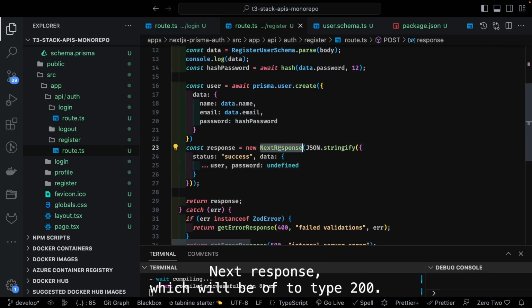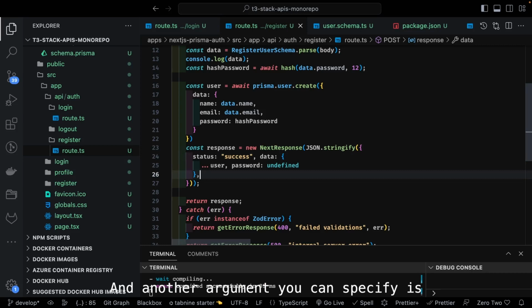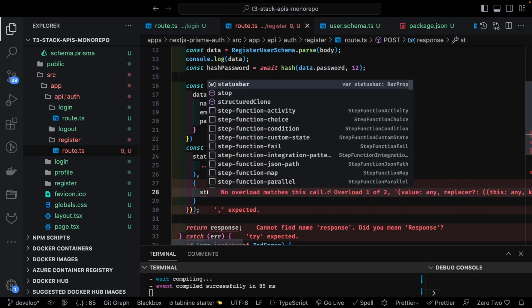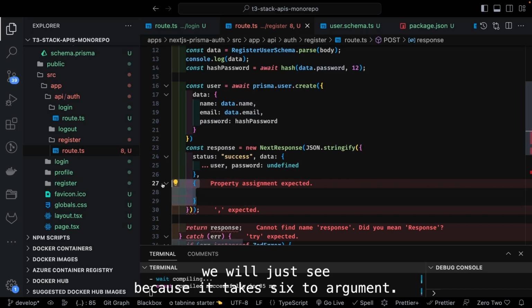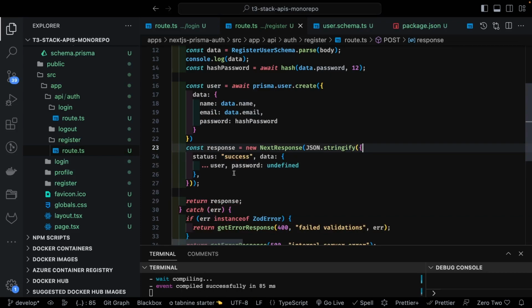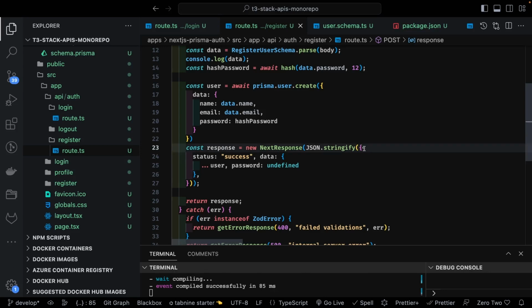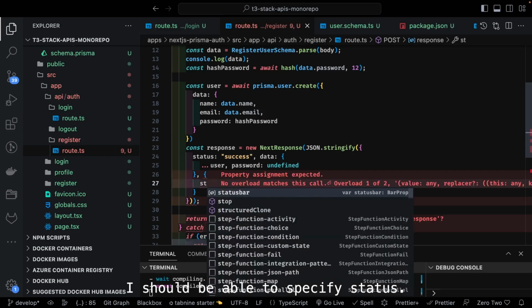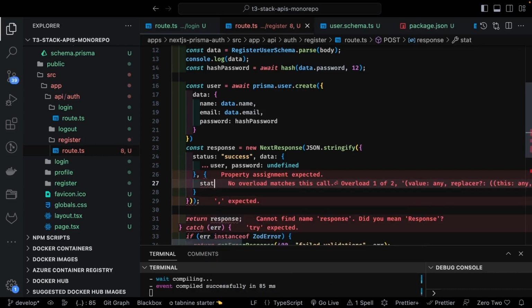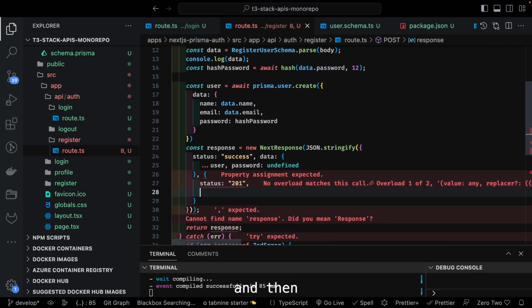Next response, which will be of type 200, and here you can specify this is the payload, and then another argument you can specify is... wait, let me just see, because it accepts 2 arguments. New next response. This is the whole payload we are specifying inside this. Okay, I should be able to specify status. Status is 201, resource created.